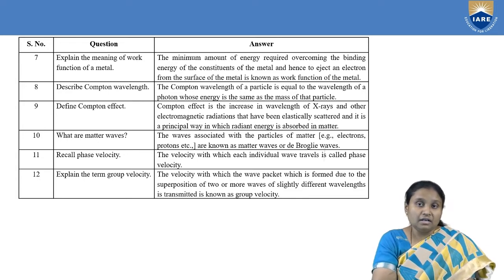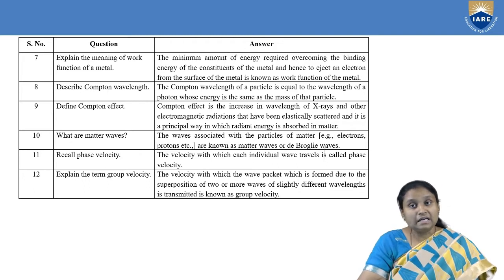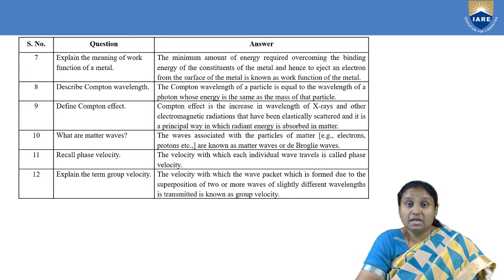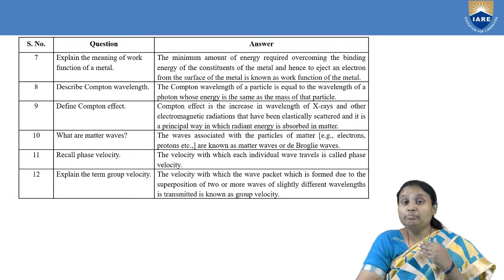And then the next definition is: what are matter waves? This comes from de Broglie's hypothesis. We know about wave particle duality exhibited by radiation. According to de Broglie, everything is symmetric in nature. If light radiation can have dual characteristics, where it has both wave properties as well as particle properties, similarly de Broglie said that if you take a particle, and especially he's talking about material particles,